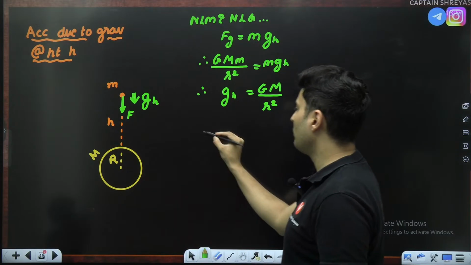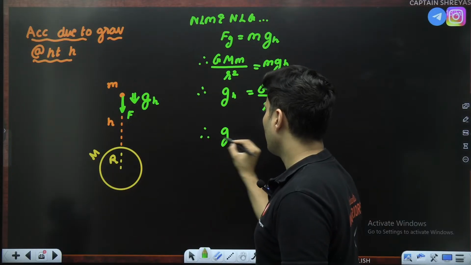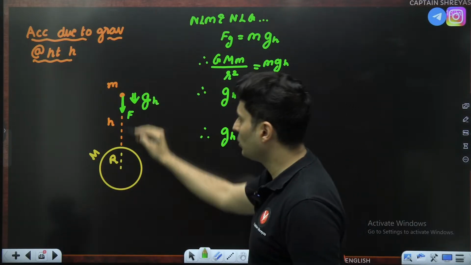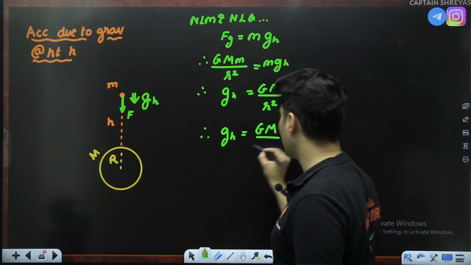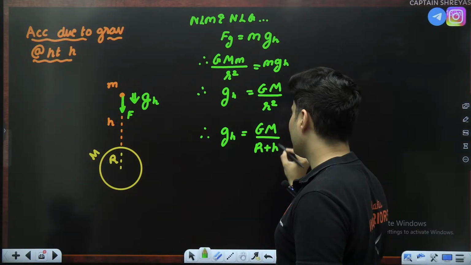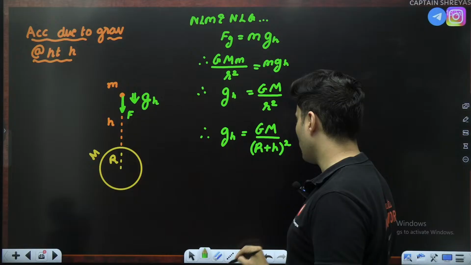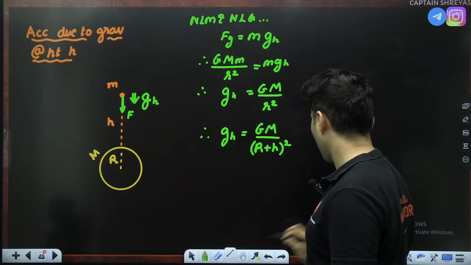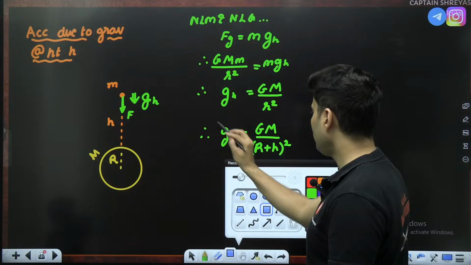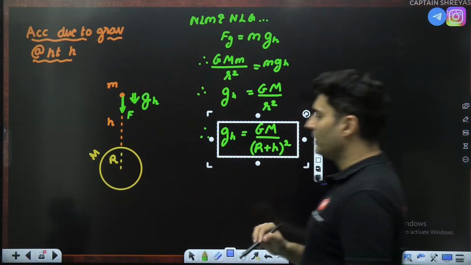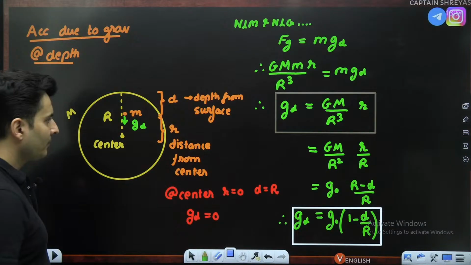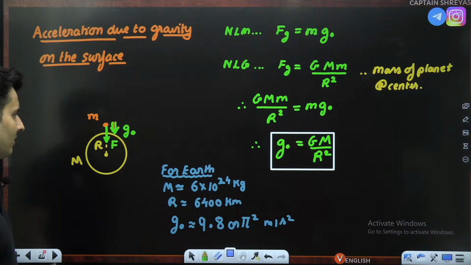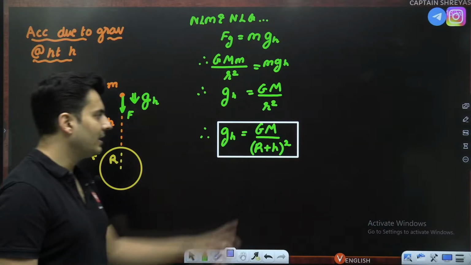But what is this small r? Think about it. What is this small r technically? Small r is the total distance. It is r plus h. So it is r plus h whole square. This is the formula, guys. Do you see it is very similar looking to the first formula? Instead of r square, it is r plus h whole square. So it's very, very similar looking.